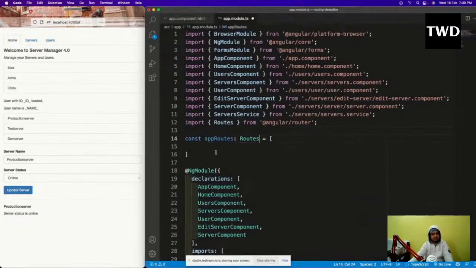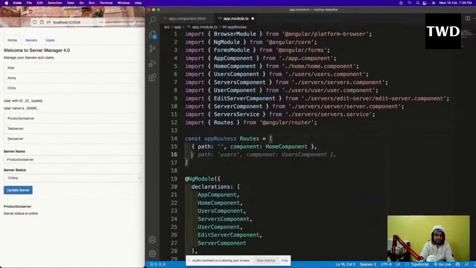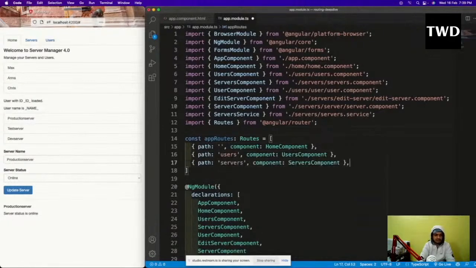After that we have to give the paths, just like in React we have to give some paths. The path will be like home component, then another path will be users with the user component, and one for servers with the server component.